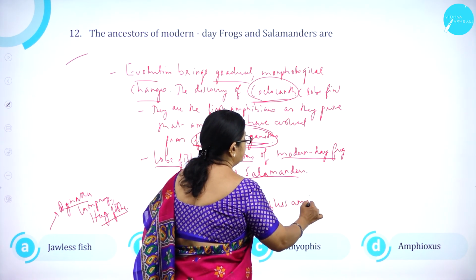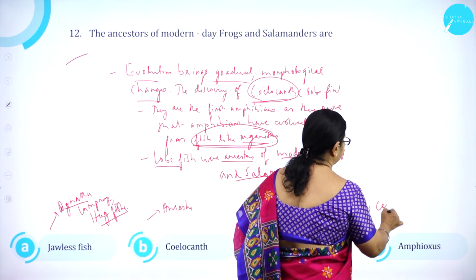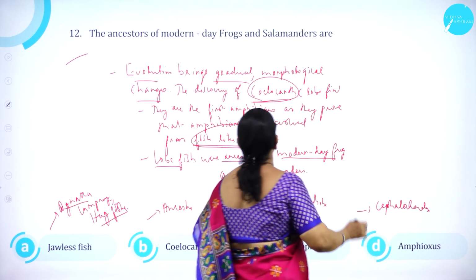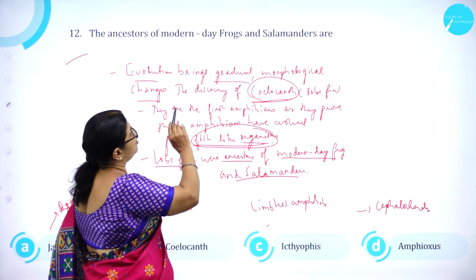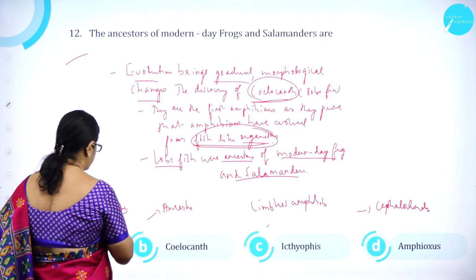Limbless amphibian. Amphioxus is a cephalochordate, an example for cephalochordates. So, the ancestors of modern day frogs and salamanders are: option A, jawless fish, wrong.